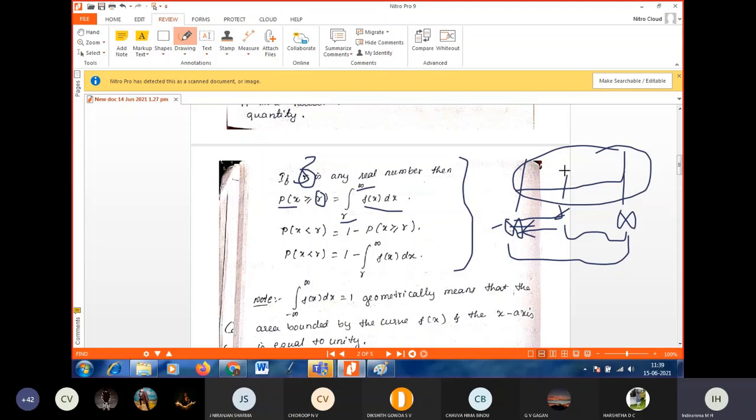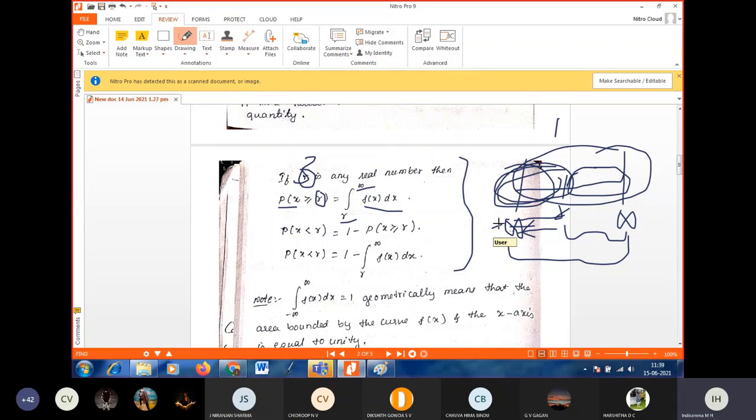Less than or equal to r means this part. The total probability is 1. If you subtract this portion from 1, you will get this portion. Correct? That is 1 minus p of x greater than or equal to r. As I told you, if the equal sign is not there, here you have to put the equal sign; if the equal sign is here, don't put it. So here less than, we should take greater than. Same thing we are taking here.